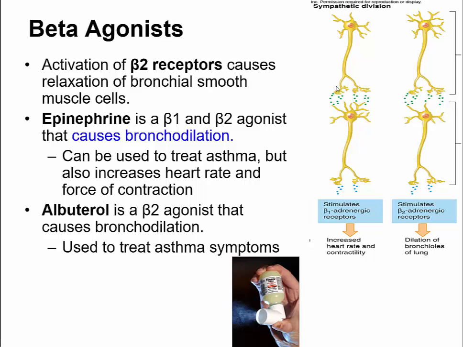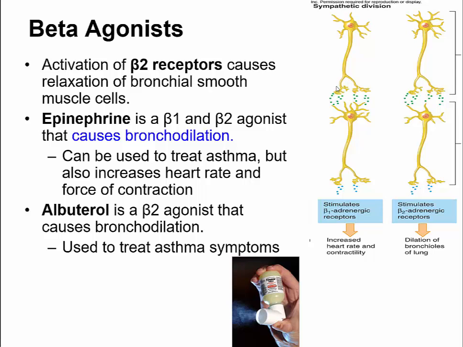So epinephrine is used in an emergency situation where somebody has an asthmatic attack or somebody has an allergic reaction where their bronchioles are beginning to constrict. They can take epinephrine, and that's going to relax those bronchioles to allow more air to get into the alveoli. But at the same time, it's going to increase heart rate, and it's going to increase force of contraction, and it's going to cause smooth muscles of the arterioles to vasoconstrict, and that's going to increase blood pressure.